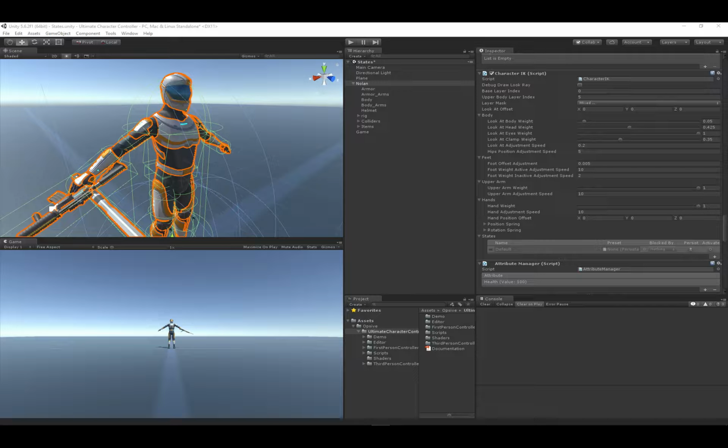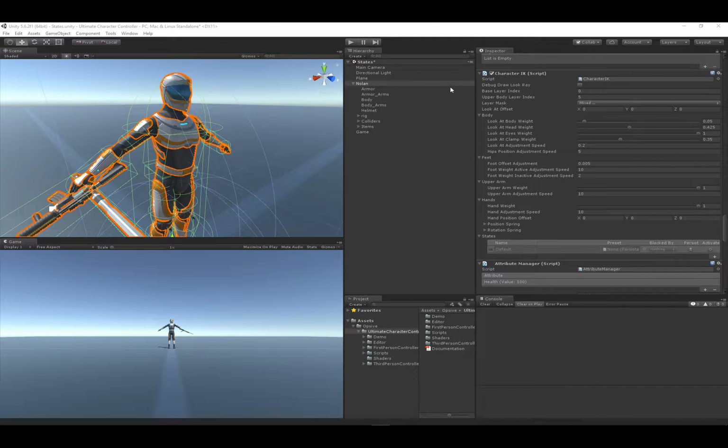You could manually create a script that adjusts these values, but then let's also say that you don't want much rotation when the character is aiming and also has the sword. Creating a script like this would be very error prone, and there's a much better way through the state system. So let's go ahead and take a look at that exact example here.